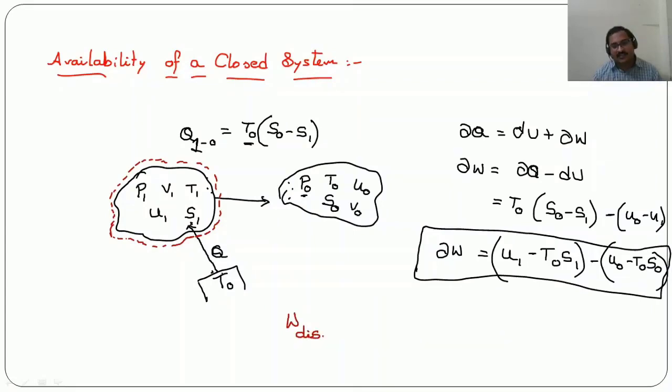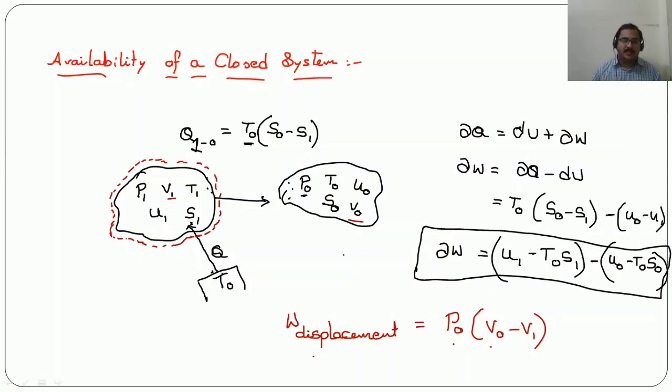That displacement work will be equal to P0 into (V0 minus V1). So volume is changing from V1 to V0 here, and because of heat addition, there will be some displacement of the boundaries of this system. So that's why that displacement work done is taken as P0 into (V0 minus V1).